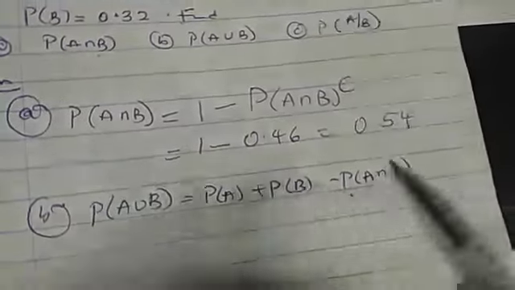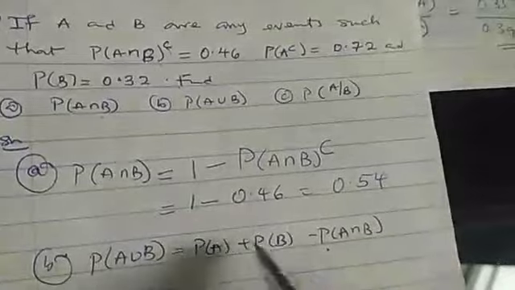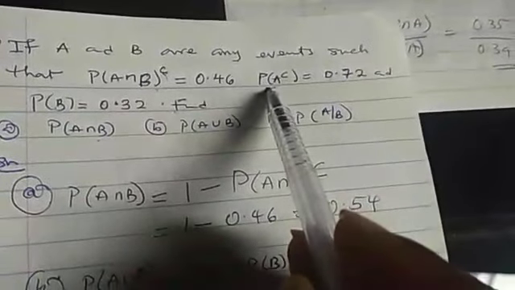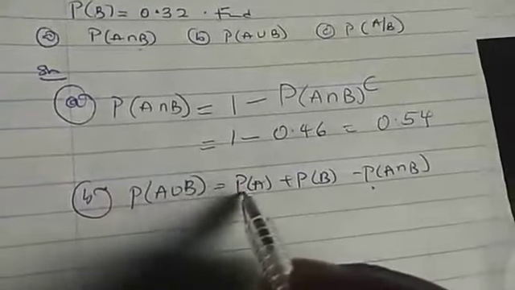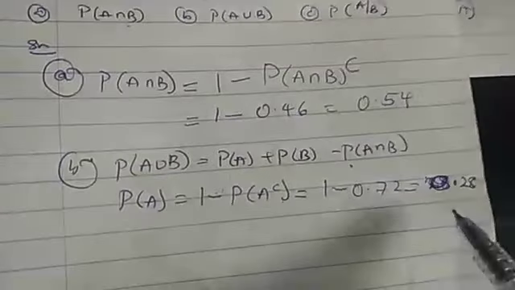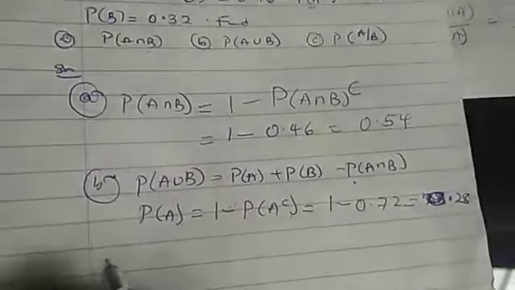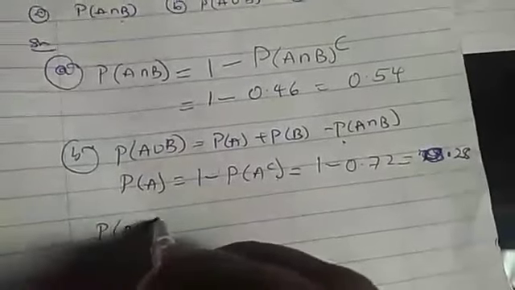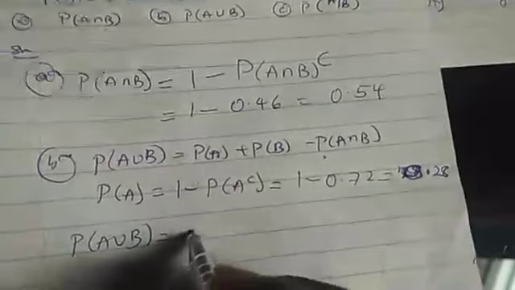The second one now says I should find probability of A union B. Probability of A union B from the formula is this, but in this place we are not given probability of A. We are given probability of A complement. So we need to find probability of A, which is 1 minus probability of A complement. And our A complement there is 0.72. So 1 minus 0.72 gives me 0.28. So I can now find my probability of A union B.